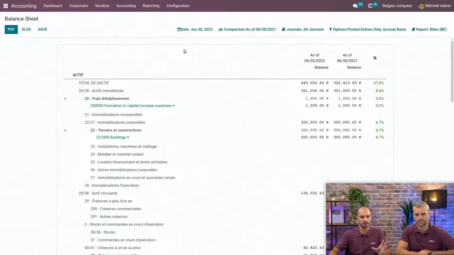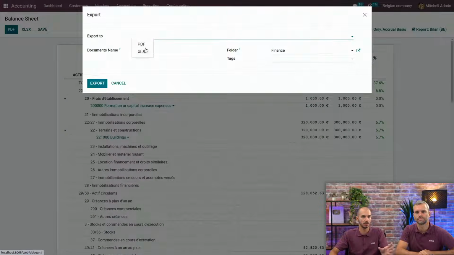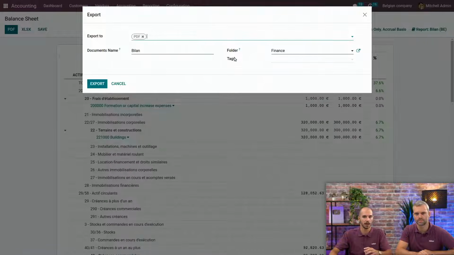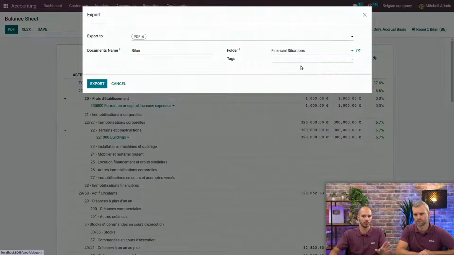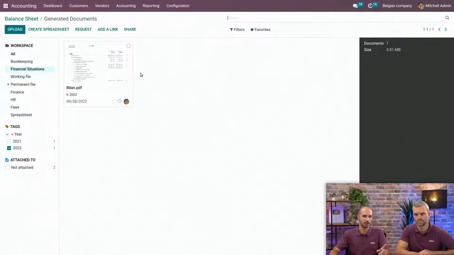So you will just, in one click, go to your report, save this one in PDF or Excel, or both if you want. And from this view, you can also choose in which folder you want to save it in your document application. So I will say, for example, financial situation. I will use the tag 2022, and I can export it. And we will see now I'm in my document application, and I can see my report.